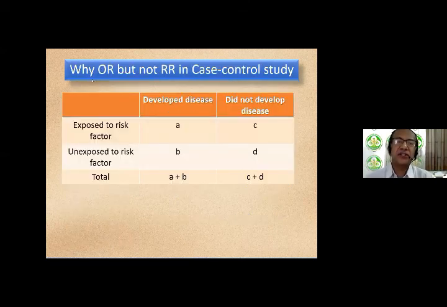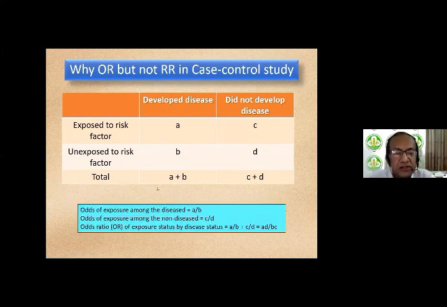Now this question always comes up in every research methodology workshop: why do we use only odds ratios but not risk ratios in case control studies? And that's what I'm going to try and demonstrate to you. Now let's take a case control study, an observational study. So the columns are those who developed the disease and those who did not develop the disease. And the rows are exposed to risk factor, unexposed to risk factor. And they have been populated as A, B, C, and D. So the total number of people who developed the disease was A plus B. The total number of people who did not develop the disease is C plus D.